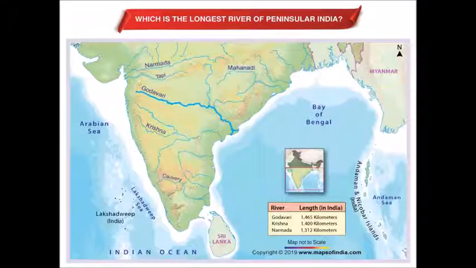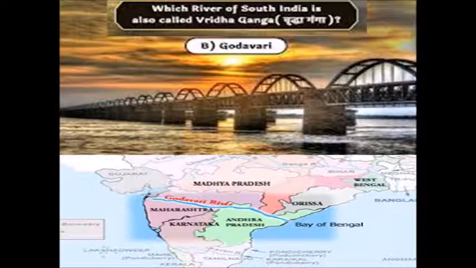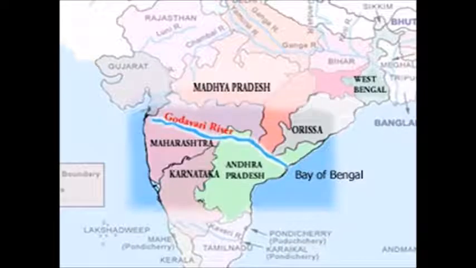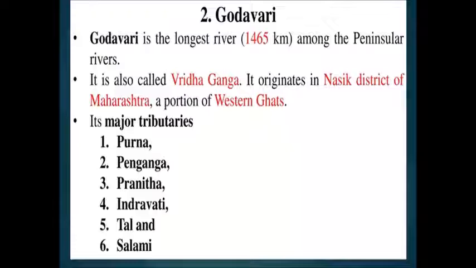Godavari. Godavari is the longest river among the peninsular rivers, 1465 kilometers, with an area of 3.313 lakh square kilometers. Godavari river is also called Vridha Ganga. It originates in Nasik district of Maharashtra, a portion of Western Ghats. It flows through the states of Telangana and Andhra Pradesh before joining Bay of Bengal. Purna, Penganga, Pranahita, Indravati, Tal and Sabari are its major tributaries.